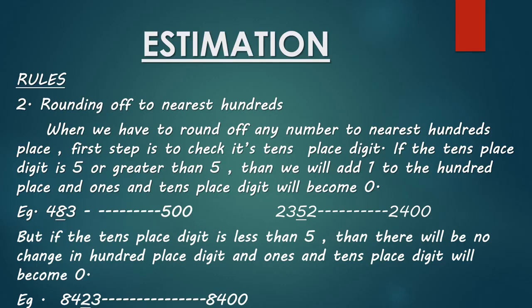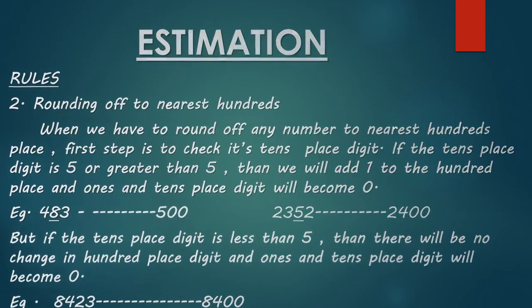But if the tens place digit is less than 5, then there will be no change in 100 place. And ones and tens place digit will become 0. Example, 8423. Here the tens place digit is 2, which is less than 5. So we will not make any change in 100 place. 4 will remain 4 only and ones and tens place digit will become 0. So it is 8400.